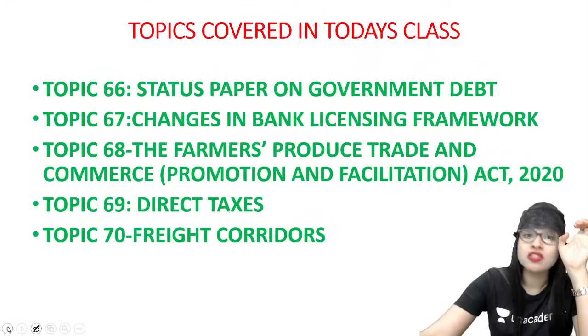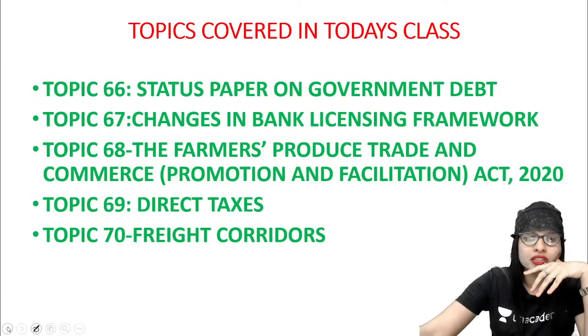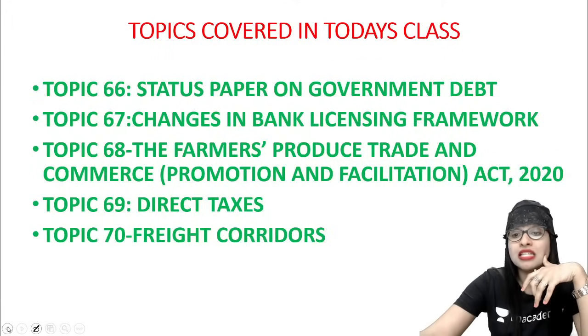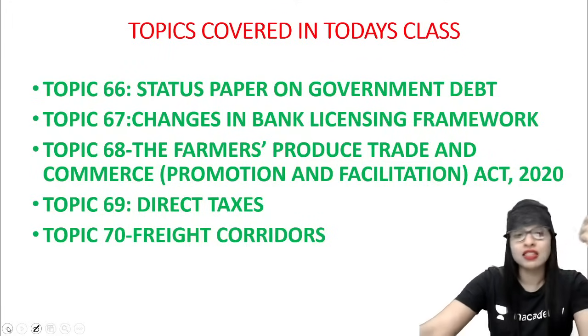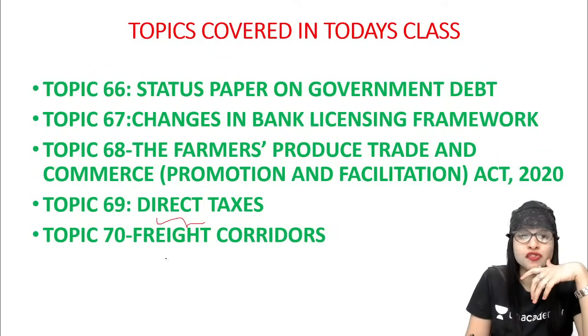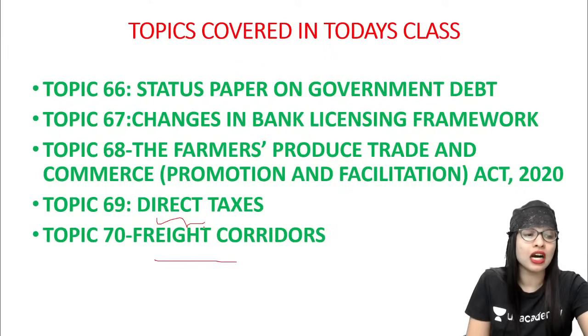Topic number 66 talks about status paper on government debt. Then changes in bank licensing framework, followed by the Farmer Produce Trade and Commerce Act of 2020, and this is indeed a hit list topic from agriculture, followed by direct taxes and also freight corridors. So these are the diverse topics which we'll be discussing in today's class.